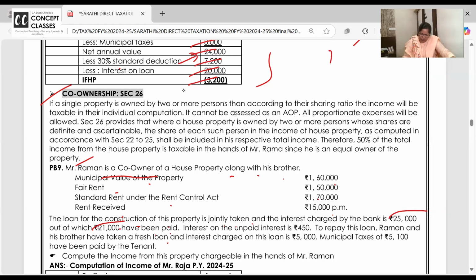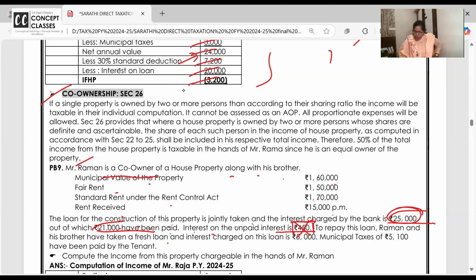What did I read for all of you? Loan for construction is 25, but they have paid 21. I told you interest on loan is allowed on due basis. Even if not paid, the whole 25 is allowed. Now, interest on unpaid interest is 450. If I pay some interest late, I have to pay interest on the unpaid interest. Will this be allowed? No. Interest on interest is not allowed. I gave you that 10,000 example.